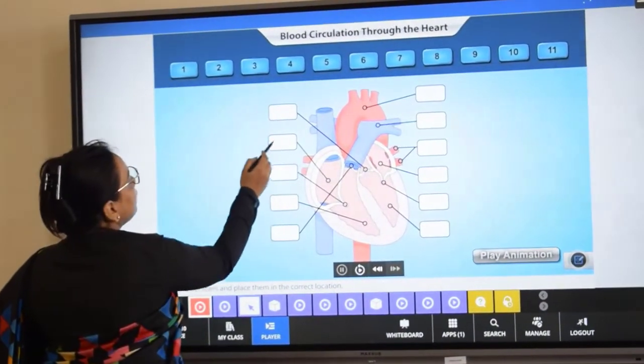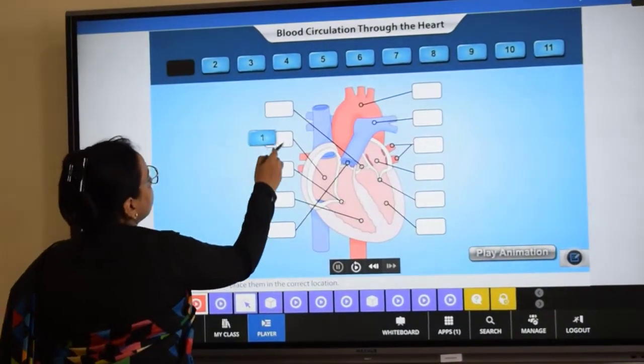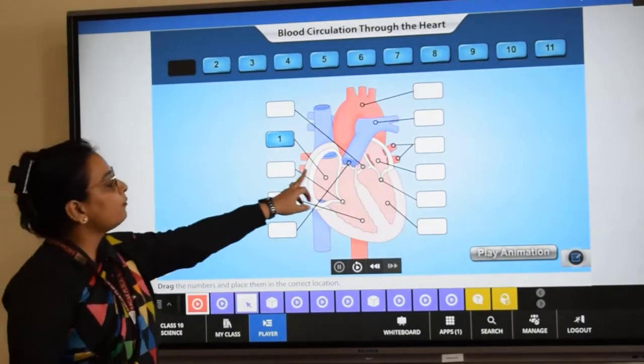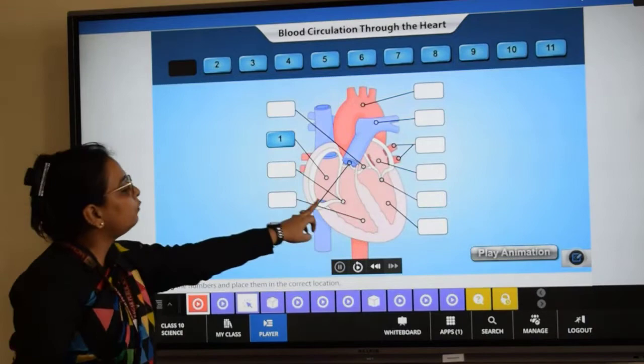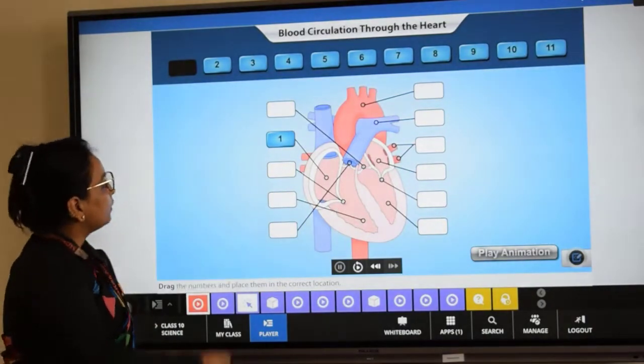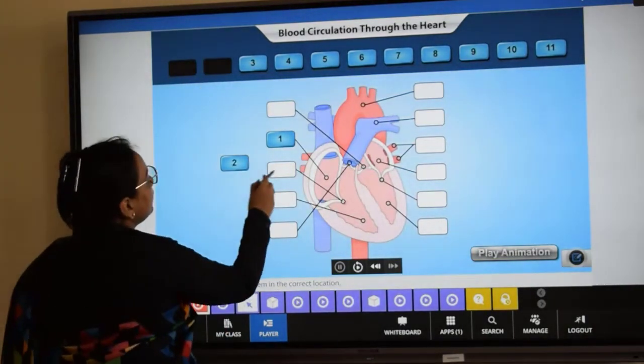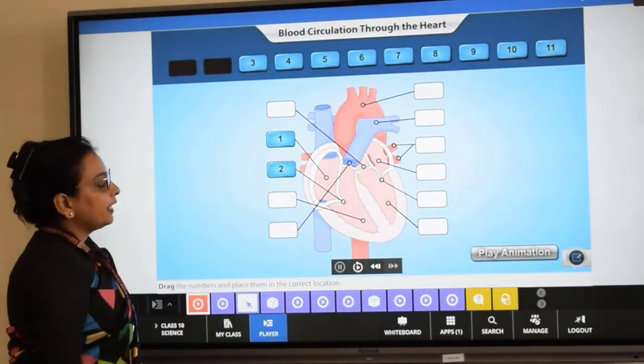First of all, the blood will be transported from which chamber? First from the atrium. From the atrium, the blood will be transferred towards the ventricle, so number 2 will be the ventricle. Is it correct?